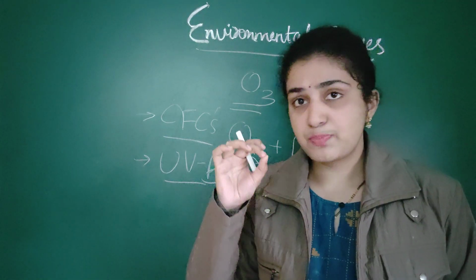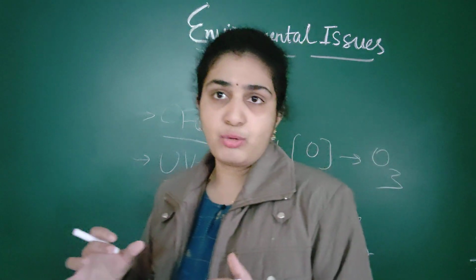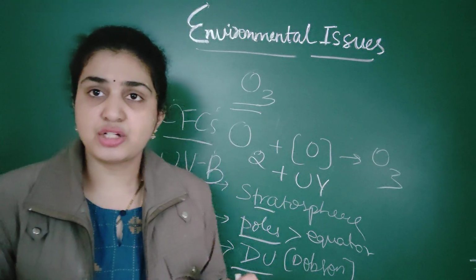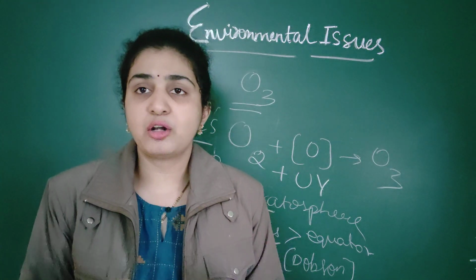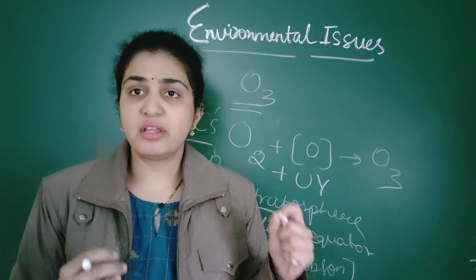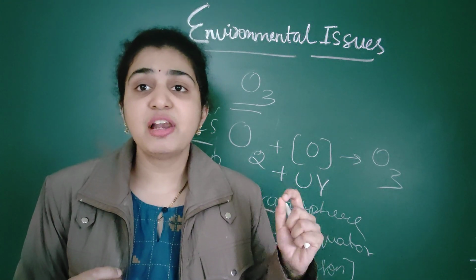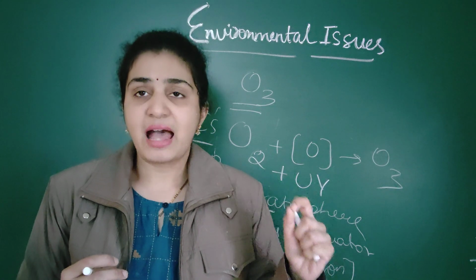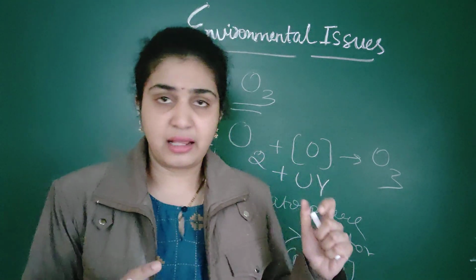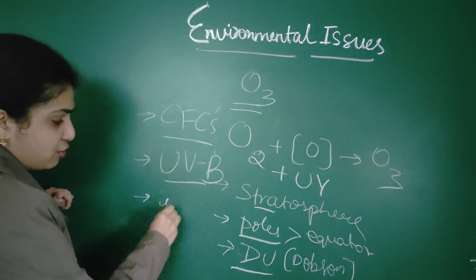You remember the specific term, an important NEET question. UVB radiations will damage which part of the human body? They will damage the eye. How will they damage it? They will cause inflammation of the cornea as well as cataract.